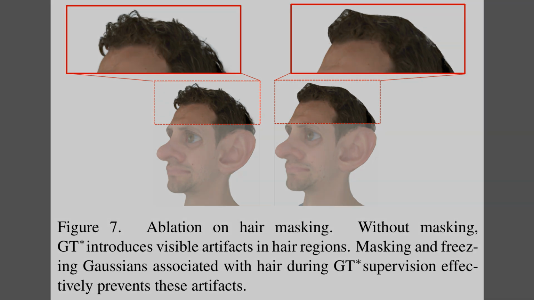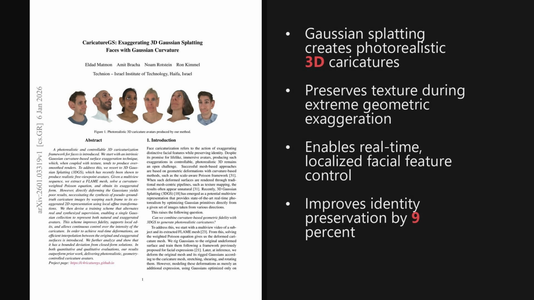Wrapping up, the key takeaway here is the successful marriage of rigorous geometric deformation with the visual fidelity of 3D Gaussian splatting. This approach not only solves the texture smoothing problem seen in older methods, but also hands users precise, real-time control over how exaggerated the final avatar looks.